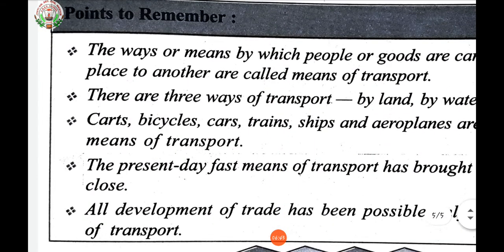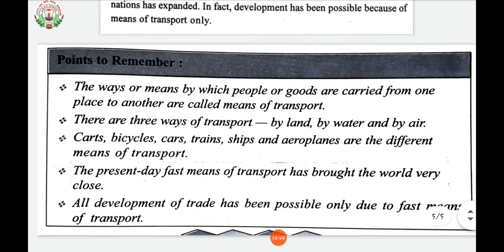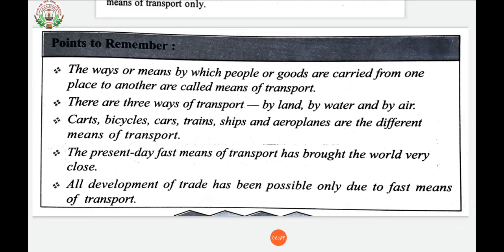Now, points to remember. First, the ways or means by which people or goods are carried from one place to another are called means of transport. There are three ways of transport: by land, by water, and by air. Carts, bicycles, cars, trains, ships, and aeroplanes are the different means of transport. The present day fast means of transport has brought the world very close. All development of trade has been possible only due to fast means of transport.